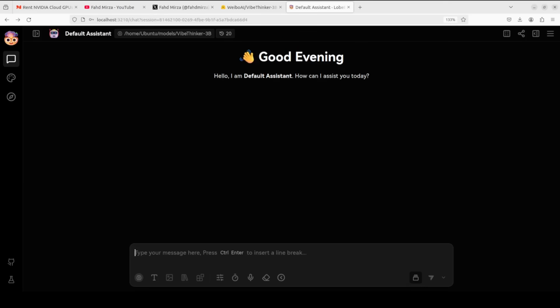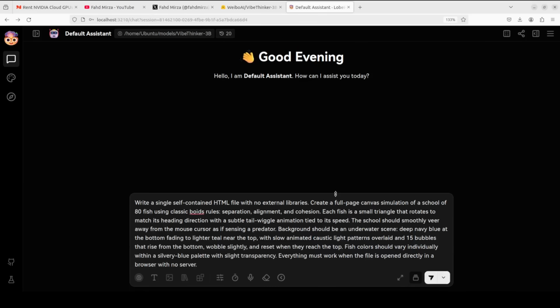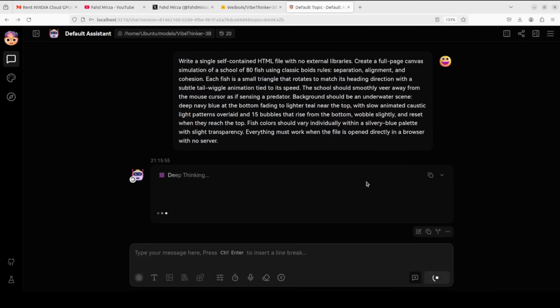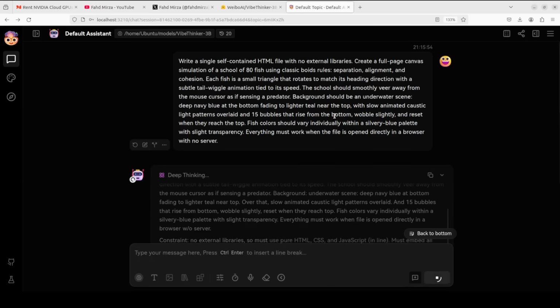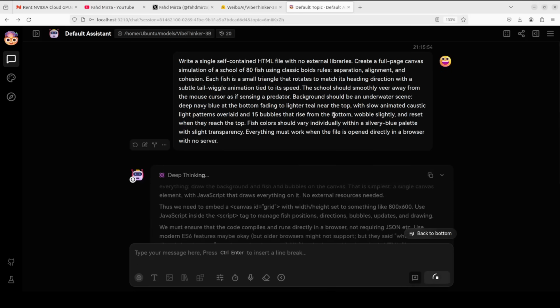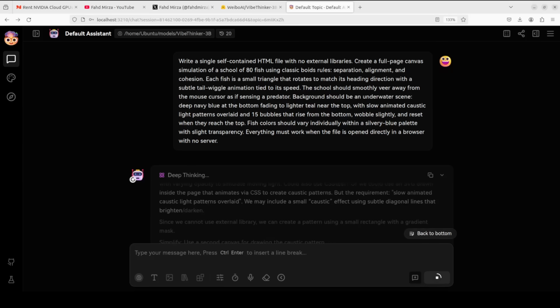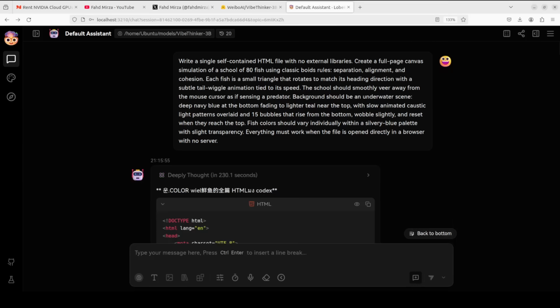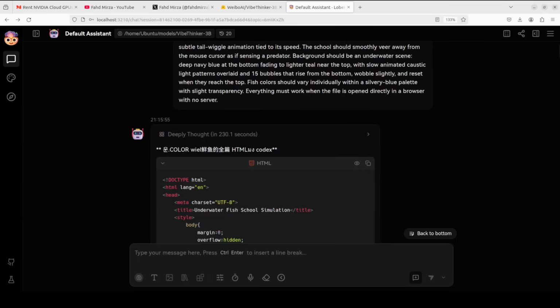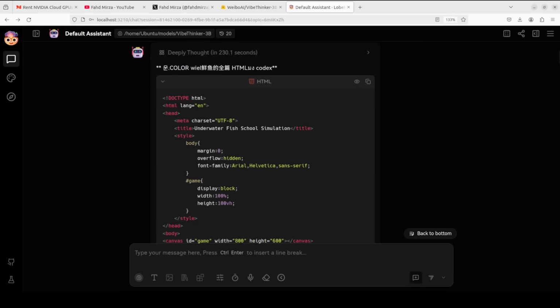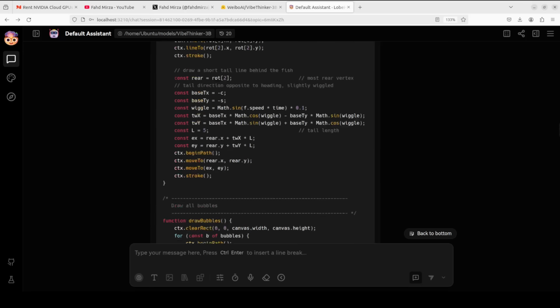Okay, next I'm going to do a creative coding challenge. So I'm asking it to produce a single self-contained HTML file and a working simulation in one shot of a school of fish. Let's see if it can generate that wiggle animation with some bubbles and some coloring, background, cascading style sheet, and a few of the other nitty-gritty of some front end application development. And it has generated the code with some weird characters there too, as you can see. But anyway, this is the full code which it has generated.